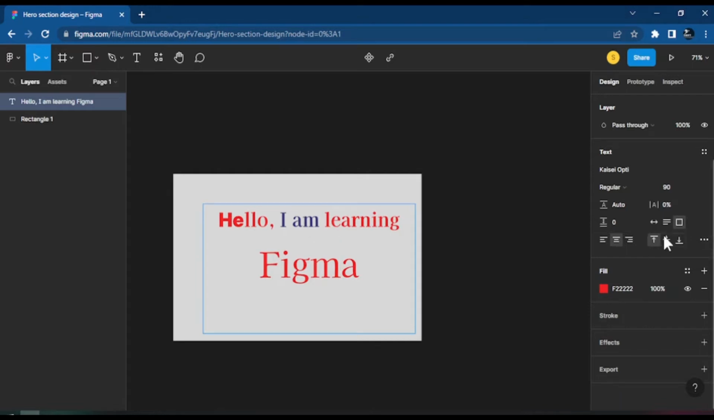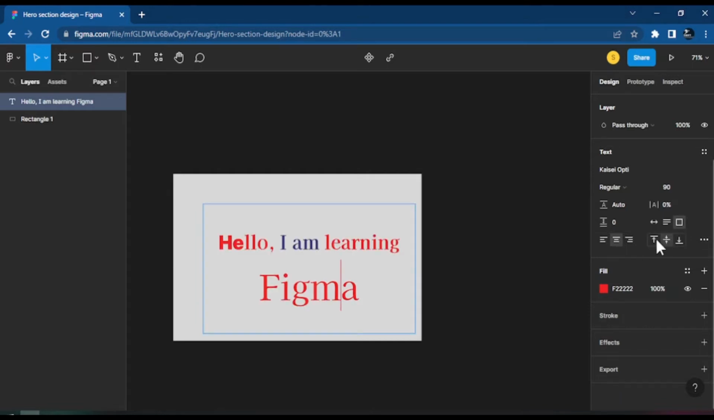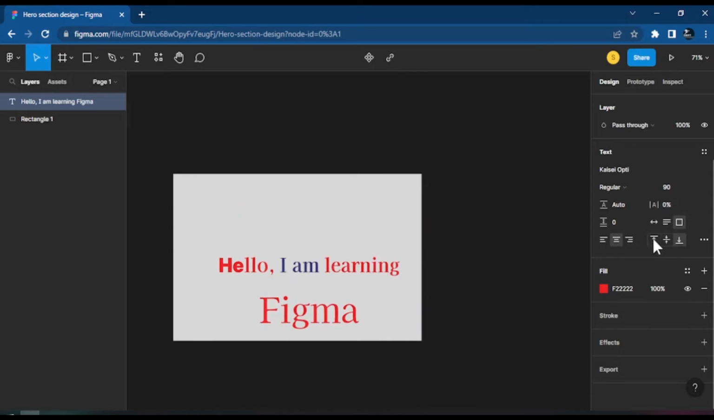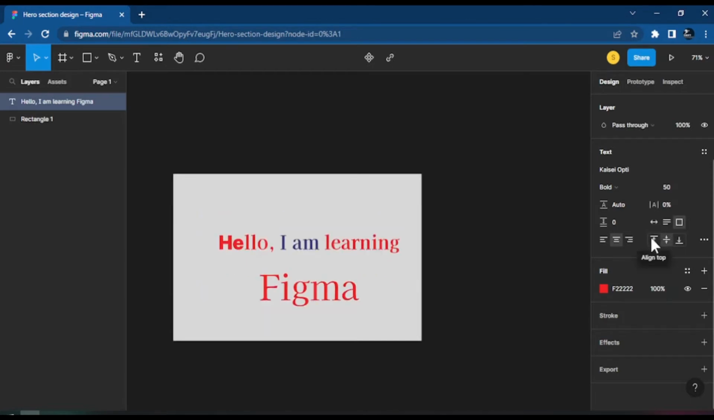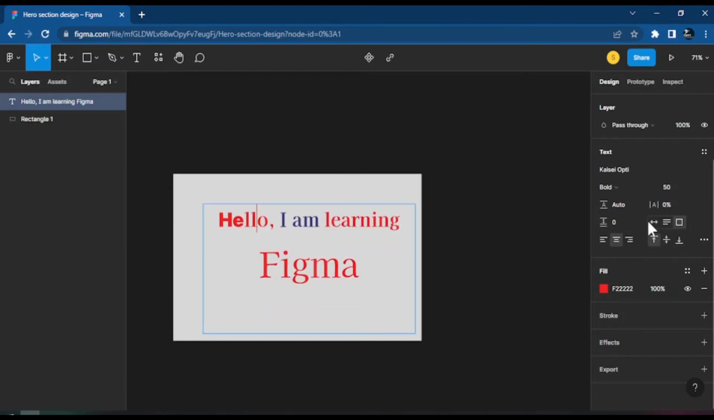Also, you can set whether you want the text to be up, down, or center, that is, where you want the text to start from. Whenever you write something, you can make it start from the top, from the bottom, or from the center. So sometimes we are going to use center, sometimes we are going to use top or bottom.